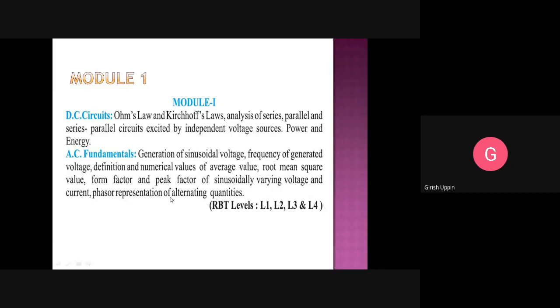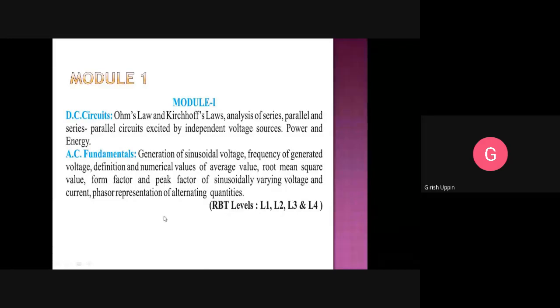Then phasor representation of alternating quantities. So how we can represent alternating quantities, we will see in detail. Just for a brief understanding, alternating quantities can be represented as a waveform, as we know, a sinusoidal waveform, or mathematically I can represent it as an equation. For example, voltage v is equal to Vm sin omega t. Okay, that is the way we represent it mathematically. And we can represent the alternating quantity using average value. We can represent alternating quantities using an RMS value.